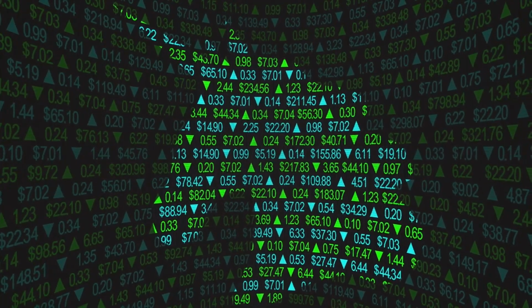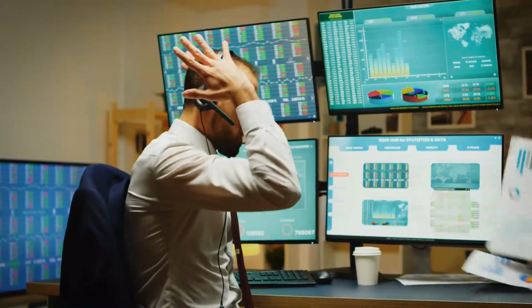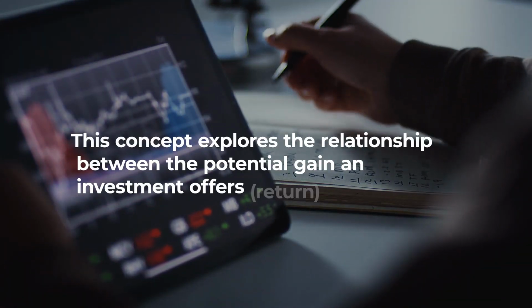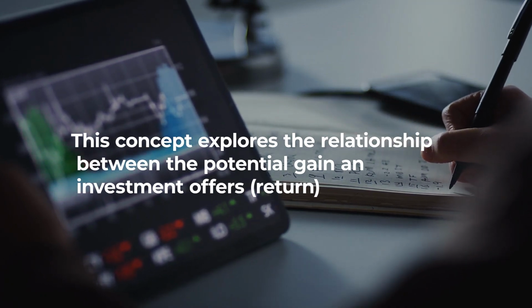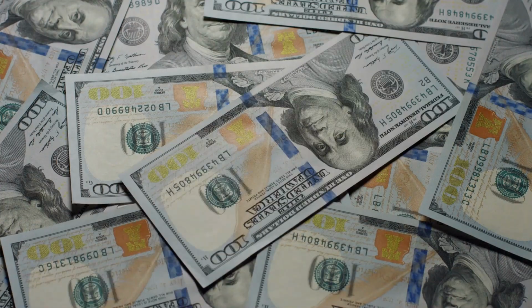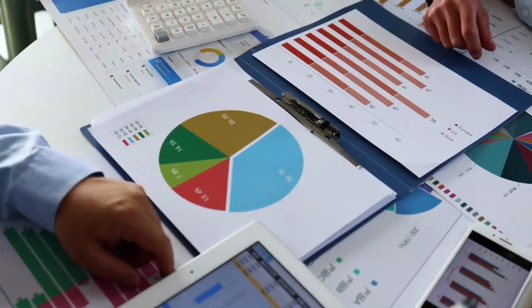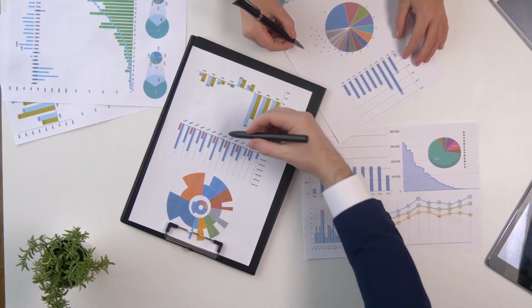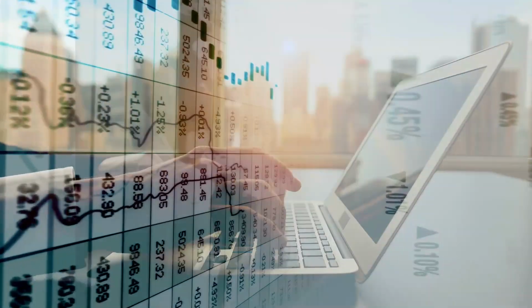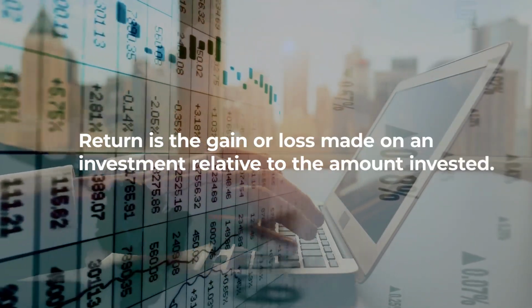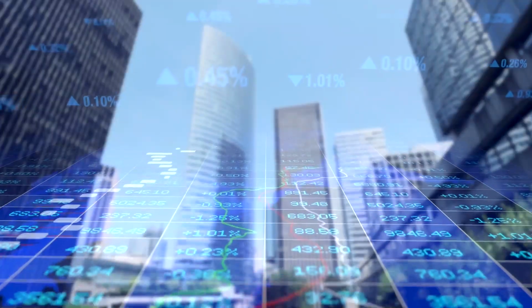Understanding risk and return is a fundamental concept in the world of investments and is crucial for anyone looking to grow their finances. This concept explores the relationship between the potential gain an investment offers, return, and the likelihood of losing some or all of the invested capital, risk. Risk in investing refers to the uncertainty or variability of returns. It encompasses the possibility of losing some or all of the invested capital. Return is the gain or loss made on an investment relative to the amount invested. It is the reward for taking on risk.